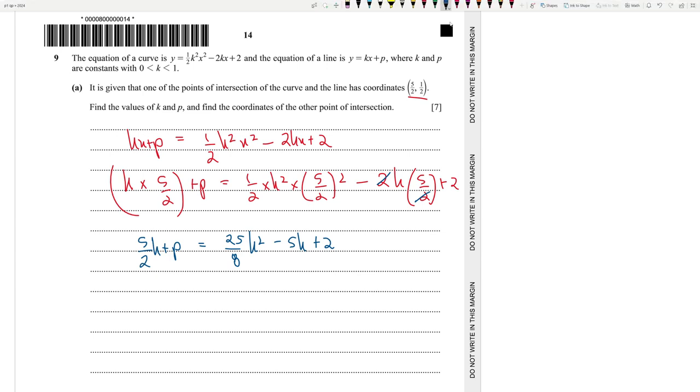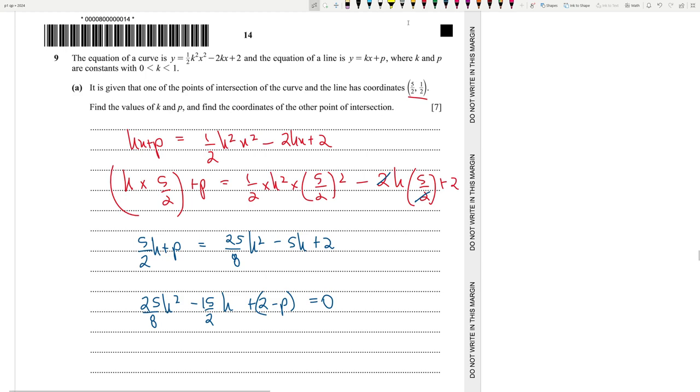So this is what we end up with. If you put things on one side, on the right hand side, 25 by 8 k square minus 5 by 2, which is minus 15 by 2 k, plus 2 minus p is equal to 0.